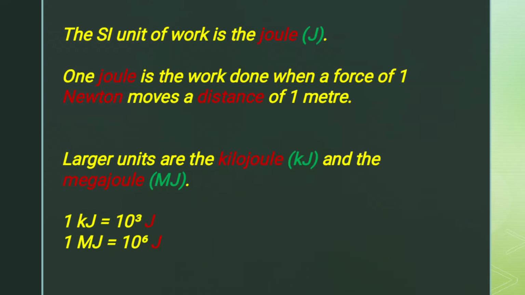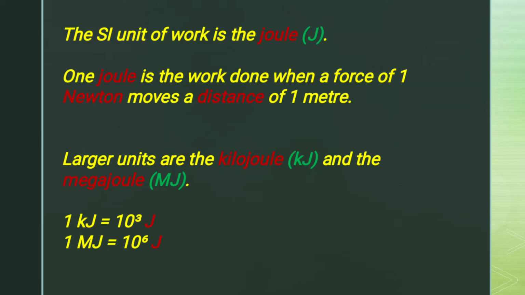The SI unit of work is the joule. The symbol for joule is capital letter J. So we can define the joule as the work done when a force of 1 Newton moves a distance of 1 meter. That is the definition of the joule.